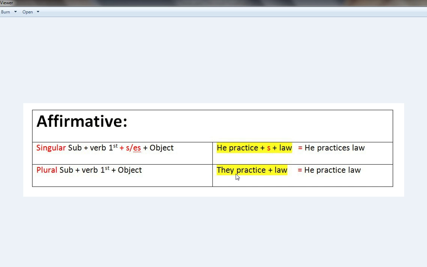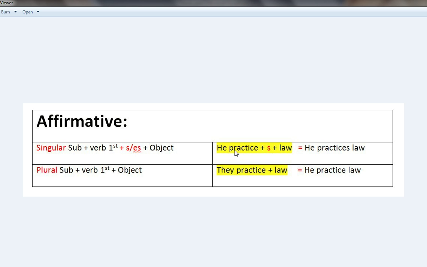We are not giving information about time. When they are practicing law, when they are coming, when they are going to college, we are just simply saying that they practice law. If we are not giving information about the time particularly, then we simply can say they practice law and he practices law. But just remember one thing, whenever you are using singular or a single person, just use S or ES with the verb first form. And also remember, we use the first form of the verb here.